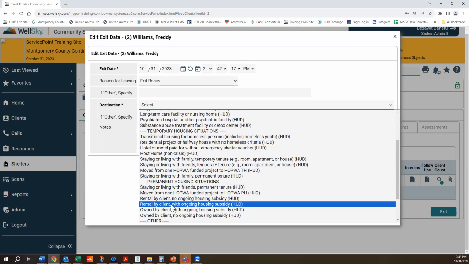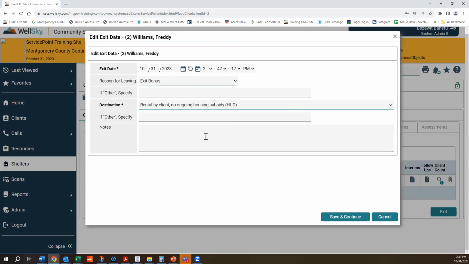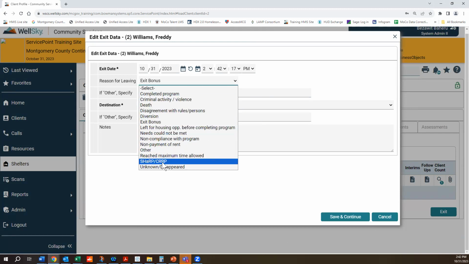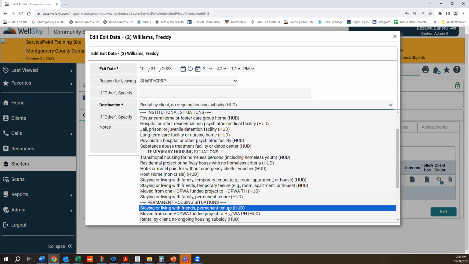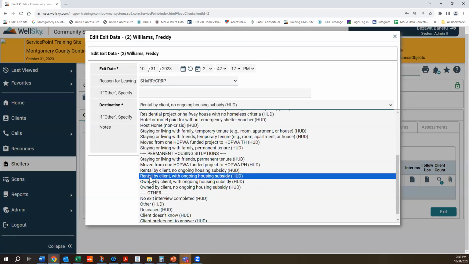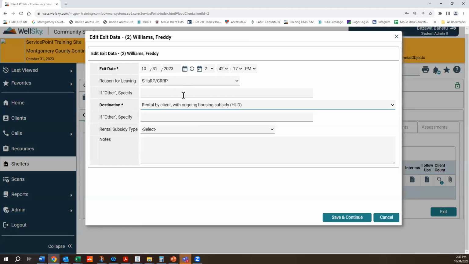Let's go. Rental by client with no ongoing housing subsidy. Okay. If it was SHARP, you would have selected SHARP/CRRP for the reason for leaving, but the destination would have been rental by client with ongoing housing subsidy.